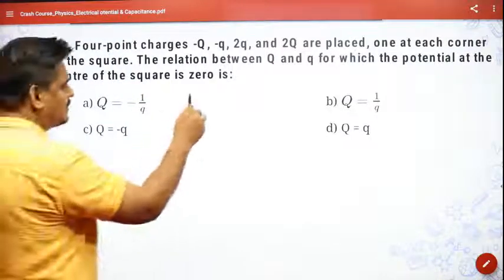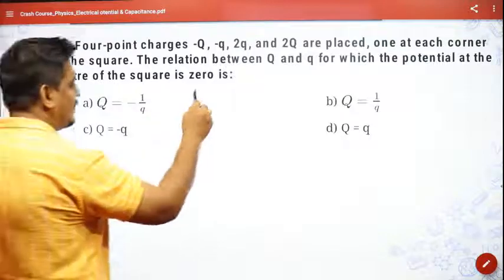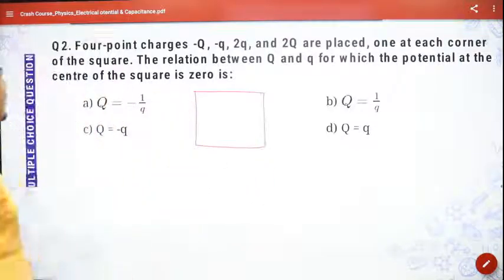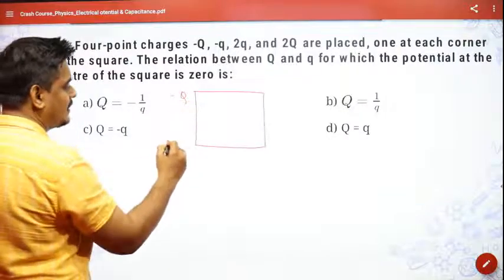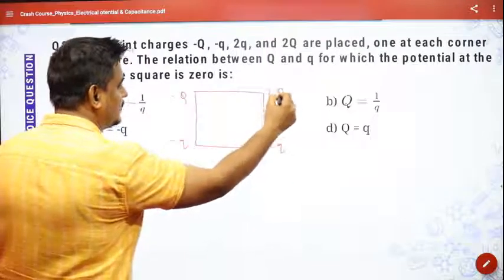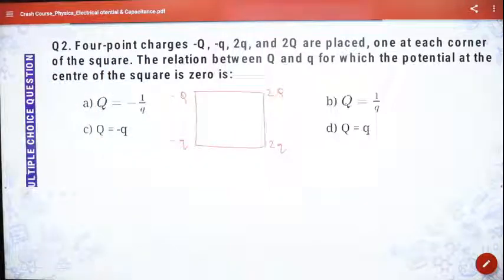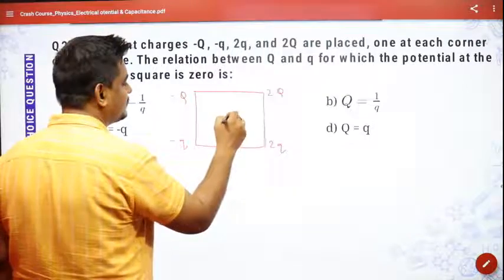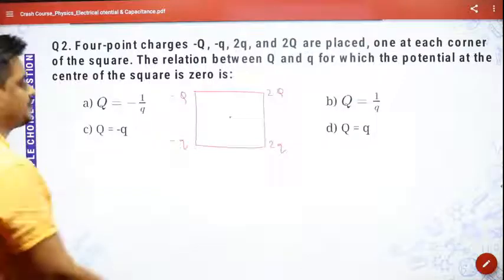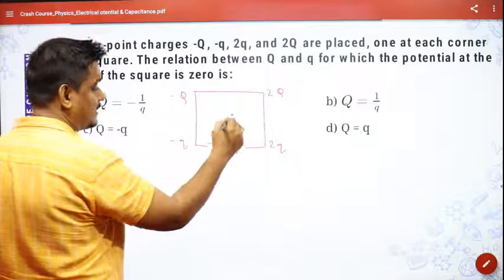So it is a simple question, you just need to draw a square first. Let me draw a square, and there are 4 point charges. Let me start with minus q here, then minus q here, then 2q here, and 2q here. 4 charges. And they are saying that at the center, the potential is 0. V is equal to 0 at the center.